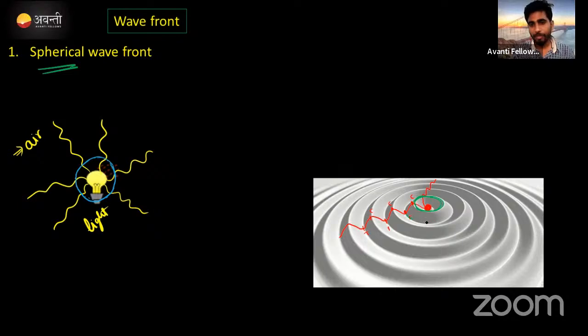Similarly, if you want the trough wavefront, you need to join the locus of all the points of the trough. Correct now? Then it will give the trough wavefront. Right? I will draw here. देखो इधर एक बार. Green color में dotted lines. This is also a wavefront which is created due to the trough. Clear? But here it is a spherical wavefront.